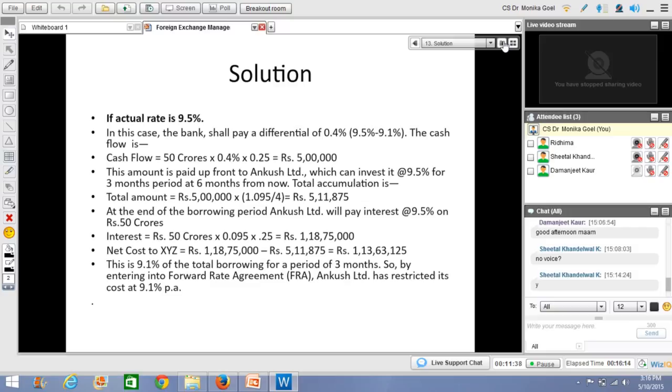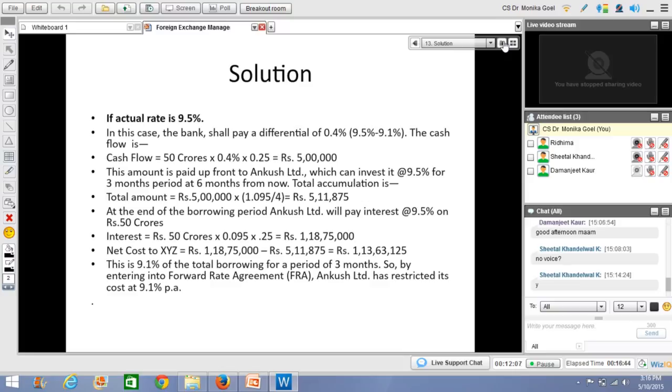Now, at the end of the borrowing period, Ankush Limited would be required to pay 9.5% interest on 50 crores to the lender. So the amount of interest would be 1 crore 18 lakhs 75,000 rupees. Out of this, 5 lakhs it received from Bank of India, and 11,875 is the interest on that 5 lakhs that it has invested for a period of 3 months.